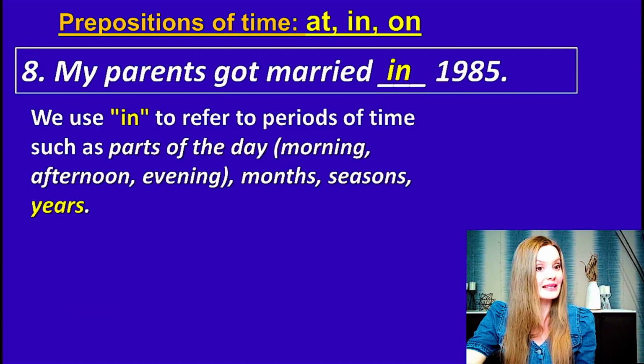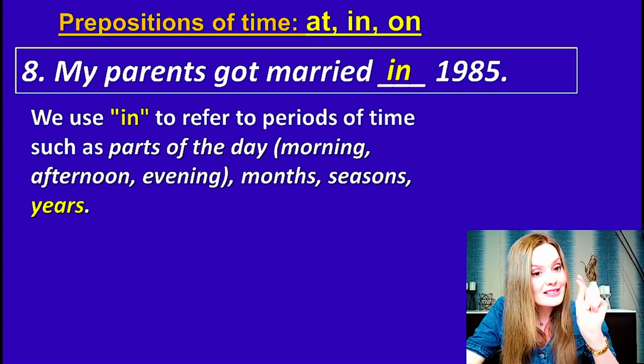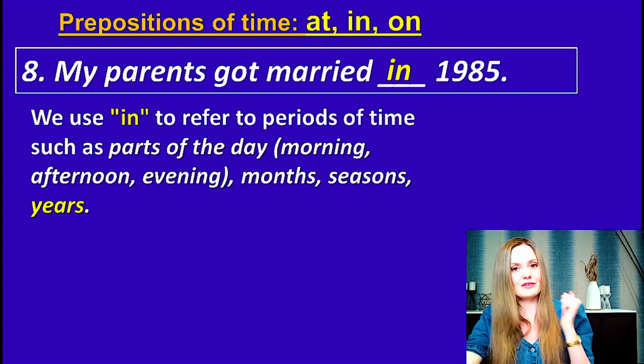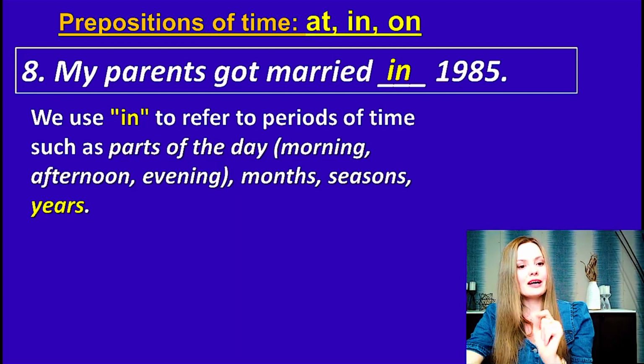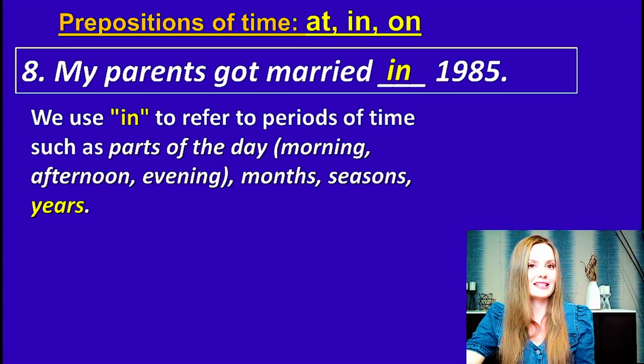The rule is we use in to refer to periods of time such as parts of the day, morning, afternoon, evening, month, seasons, and years. That's why we say in 1985. 1985 is the year. So we say in 1985.